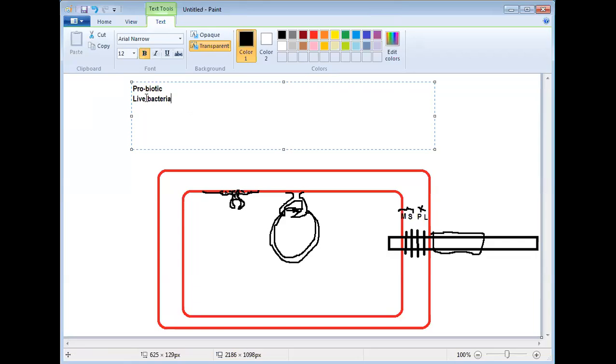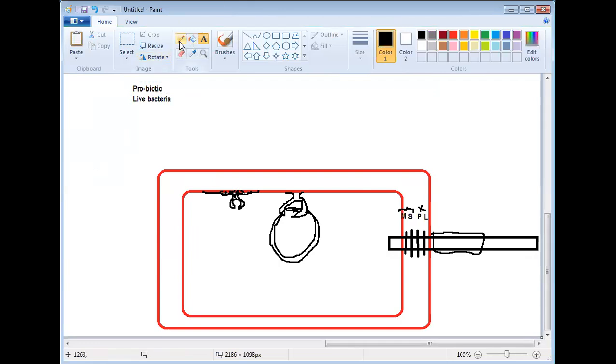It is very important to keep probiotics in the refrigerator, otherwise they will get damaged. So probiotics are nothing but live bacteria. In a probiotic solution, all the gram positive bacteria which are beneficial for our body are added, so we directly consume the bacteria.